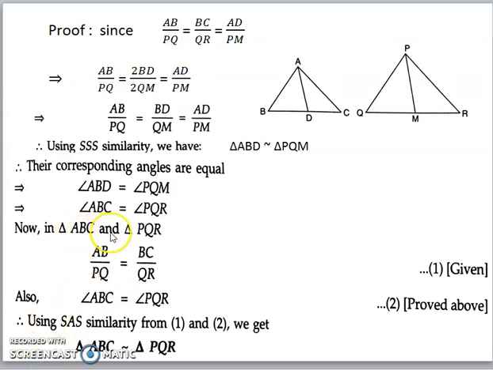Now in triangle ABC and triangle PQR, already the ratio of two of its sides is given as proportional and we have already proved now that the included angle ABC and PQR are also equal. So we can say that by SAS similarity, the triangles ABC and PQR are also similar.